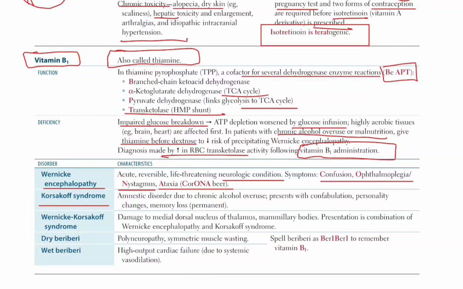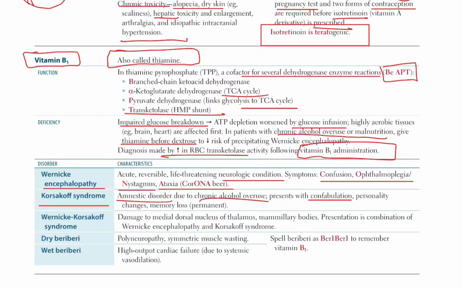Korsakoff syndrome. It is another disorder of vitamin B1. It causes amnestic disorder. What does it mean? Amnestic disorders are disorders related to our memory, due to chronic alcohol overuse. It presents with confabulation. What is confabulation? The patient has a memory disorder and creates stories himself.